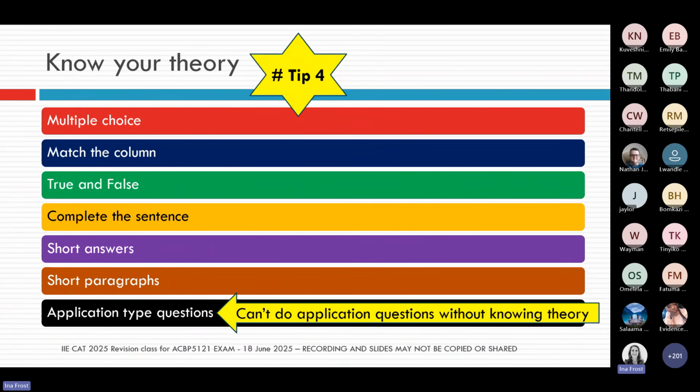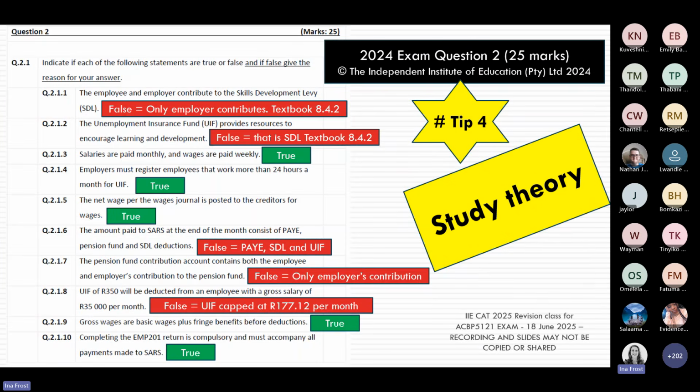Just remember that if you don't understand your theory, for example in Learning Unit 8, if you don't know what a net salary or a net wage is, or how we calculate that, or how we calculate UIF, then when it comes time to do your application questions, you're also going to struggle to complete them. So as we said, in 2024, the Learning Unit 8 question was really a full-on theory question.